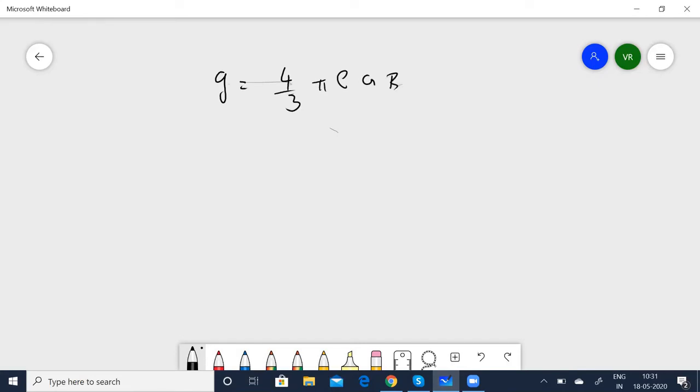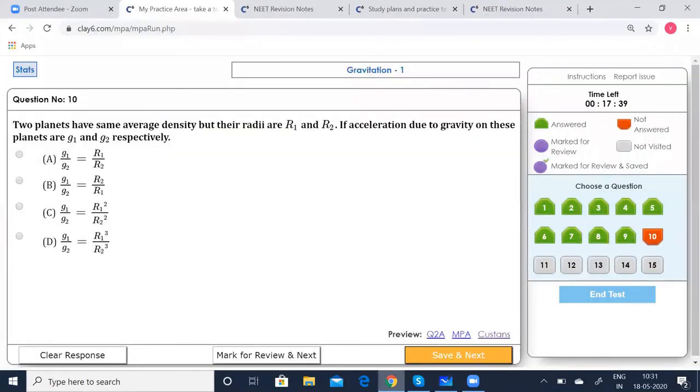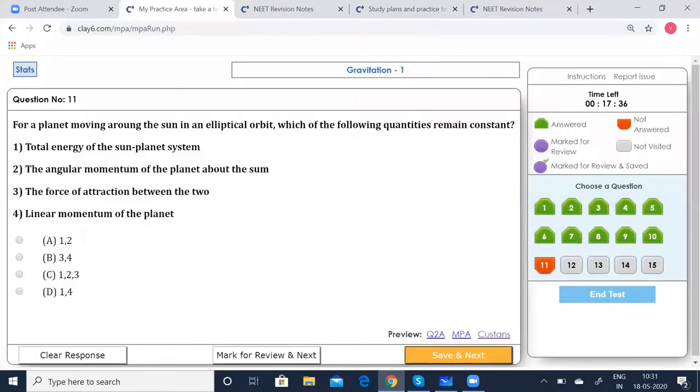He says rho is a constant. That means the other components which are going to be the variable are g and r. So you can put g1 by g2 is equal to r1 by r2. Let's see which option is correct. Yes, first option is correct. Save that. Go to the next.